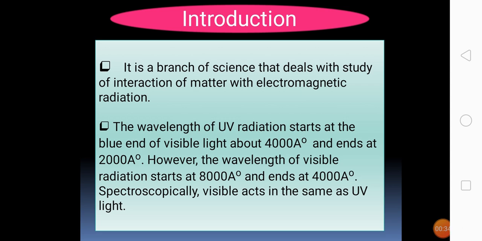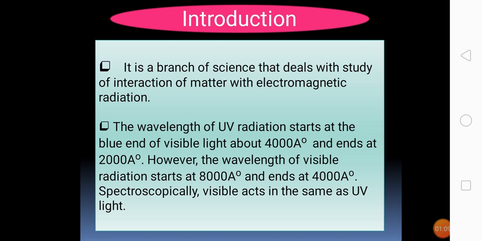It is a branch of science that deals with the study of interaction of matter with electromagnetic radiation. Absorption spectrophotometry in the UV and visible region is considered to be one of the oldest physical methods used for quantitative analysis and structural elucidation. We know that IR and NMR techniques are mainly used for structural elucidation and qualitative analysis. On the other hand, UV and visible spectrophotometry is mainly used for quantitative analysis and serves as a useful auxiliary